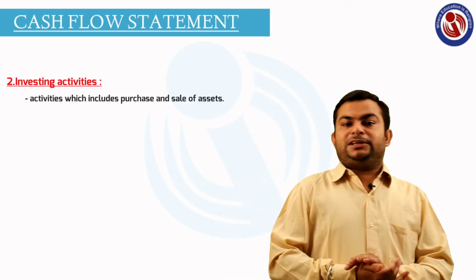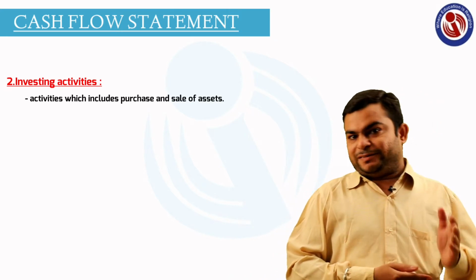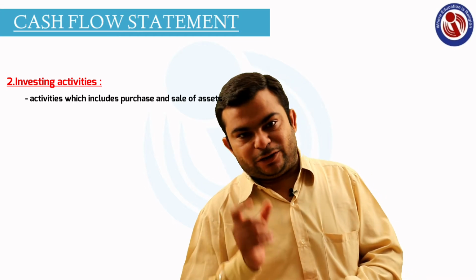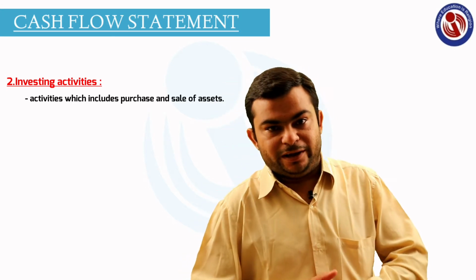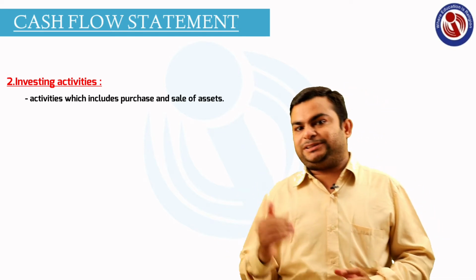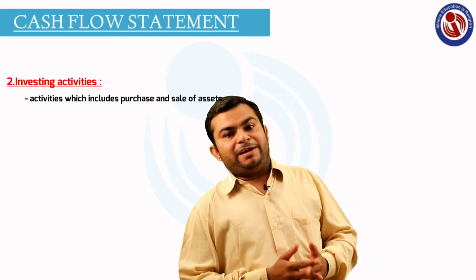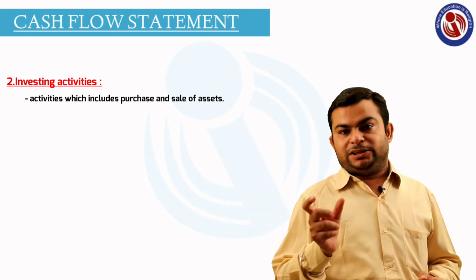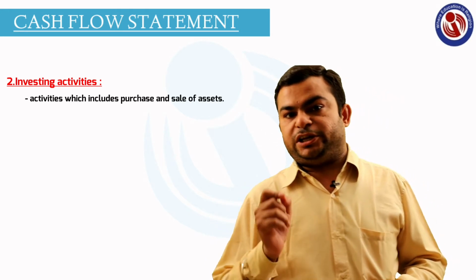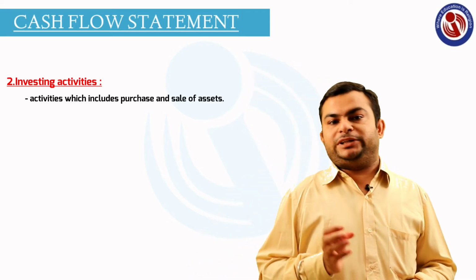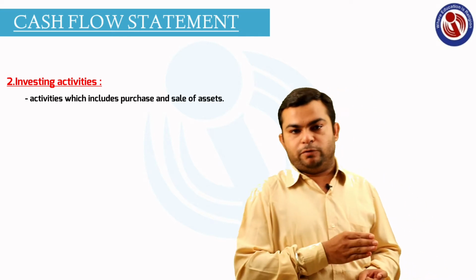The second head is investing activity. In investing activity, all the transactions related to assets will be included. Many times business is selling assets and business is purchasing assets. We all are aware that when we sell our asset, we will get money, that is cash. So that will be recorded as a cash inflow.